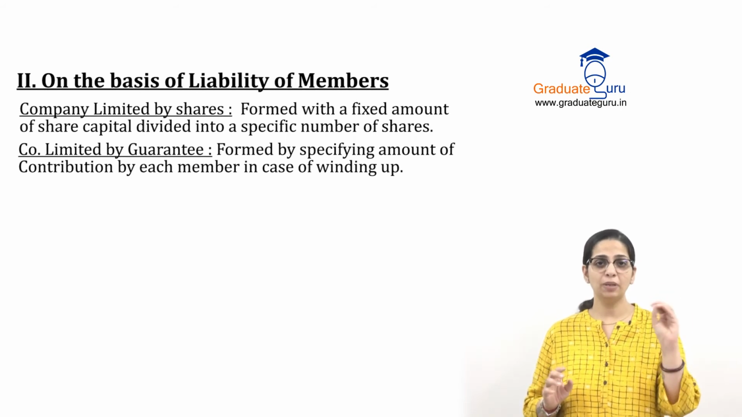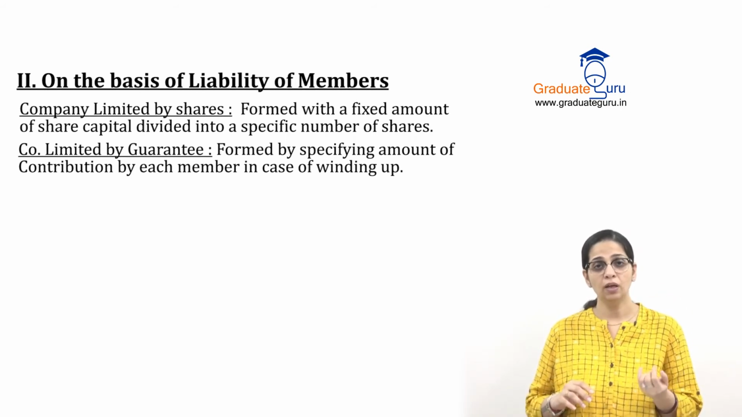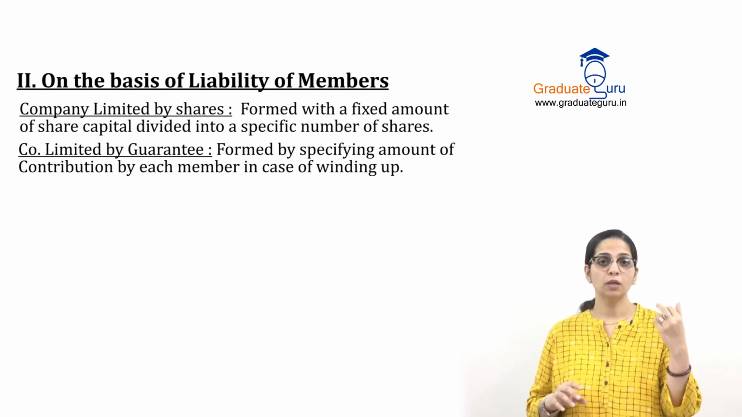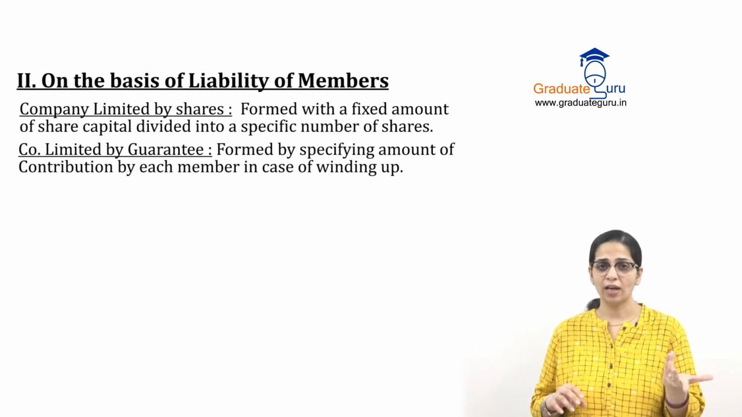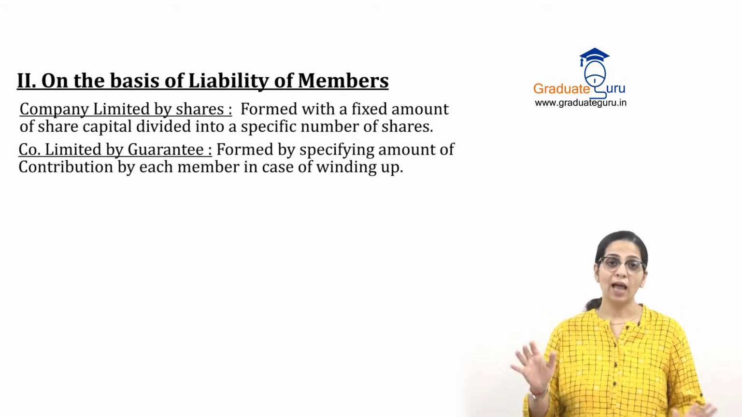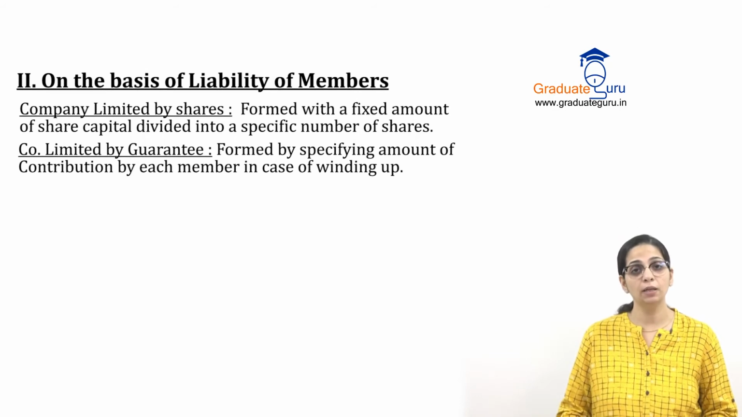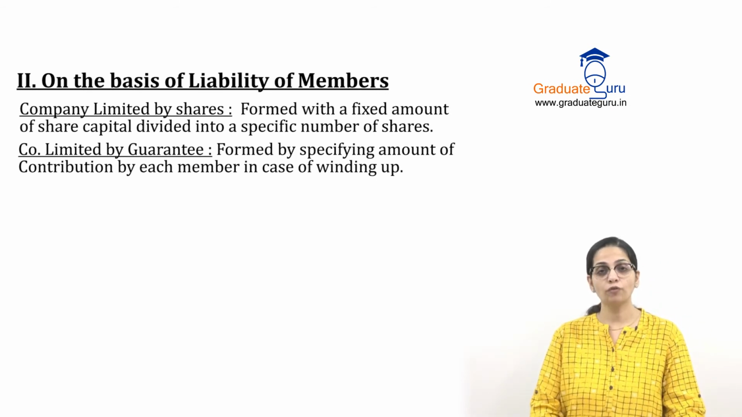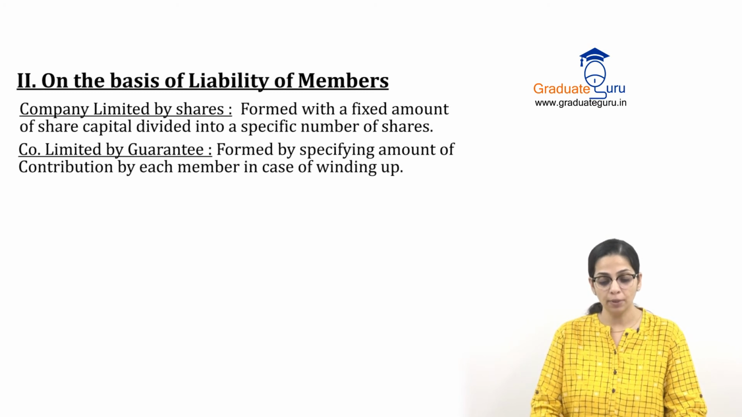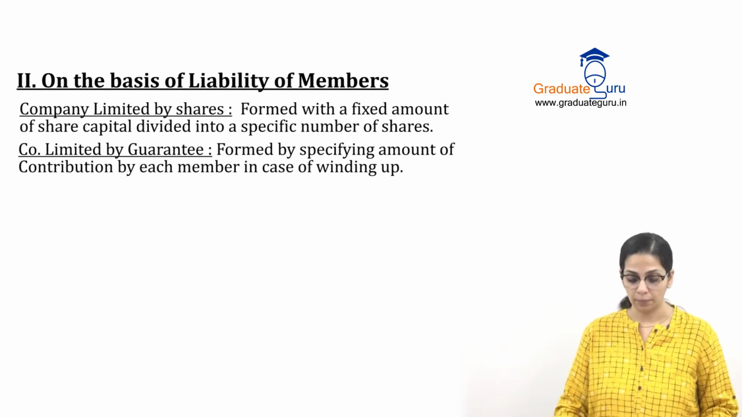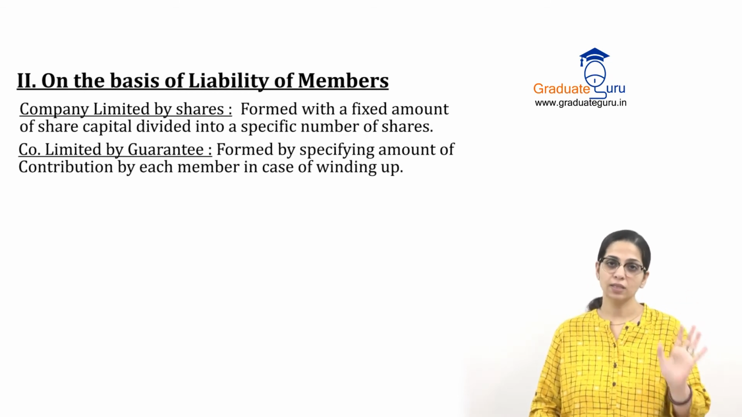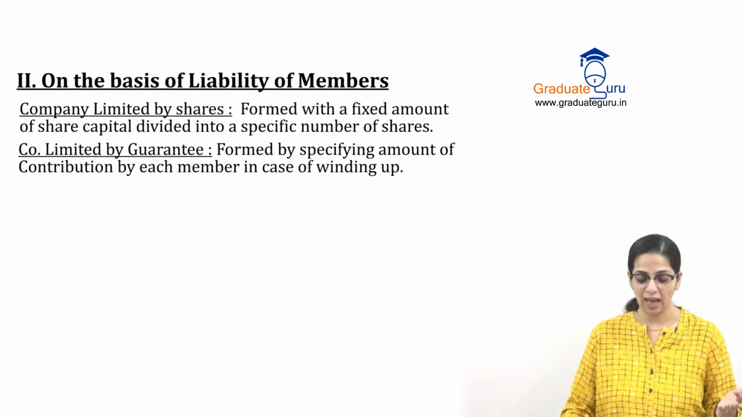So suppose there are A, B and C who are the promoters of a company, and A says that in case something goes wrong with the company, I'll bring 5 lakhs, B says 10 lakhs, C says 5 lakhs, so that becomes their liability. So this is a company limited by guarantee and not by shares. So it is formed by specifying the amount of contribution by each member in case of winding up. So they will say that whenever the company closes, we will be able to bring this amount. Okay, so that is limited by guarantee.